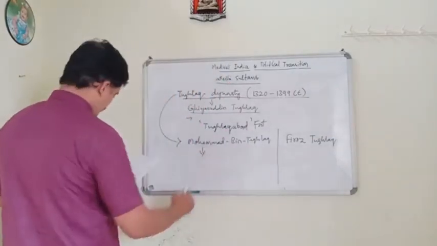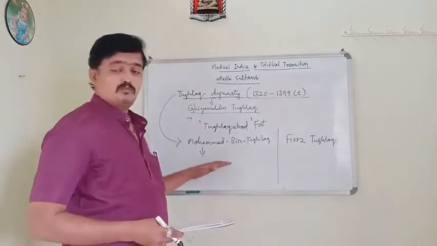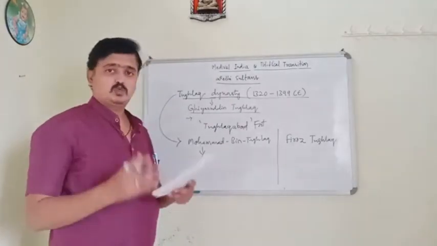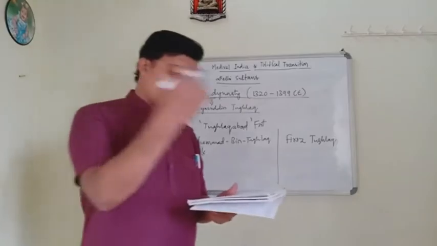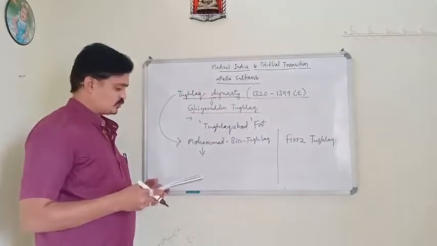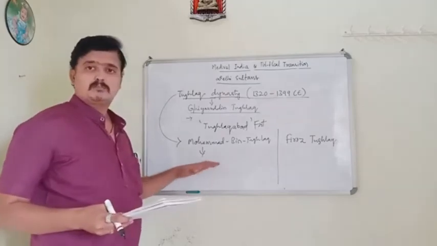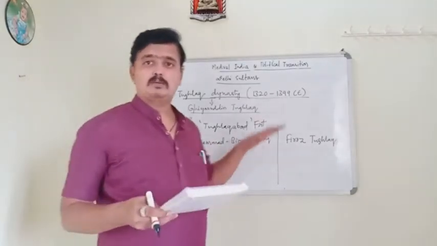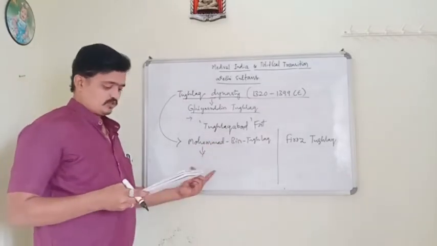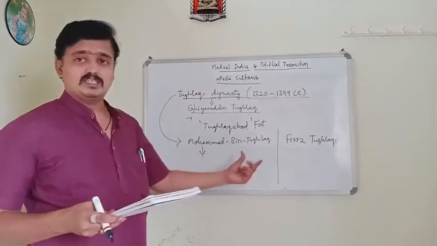Muhammad bin Tughlaq was a scholar of Persian and Arabic languages. He was also an expert in maths, physics, medicine, Persian poetry, astronomy, and other subjects.